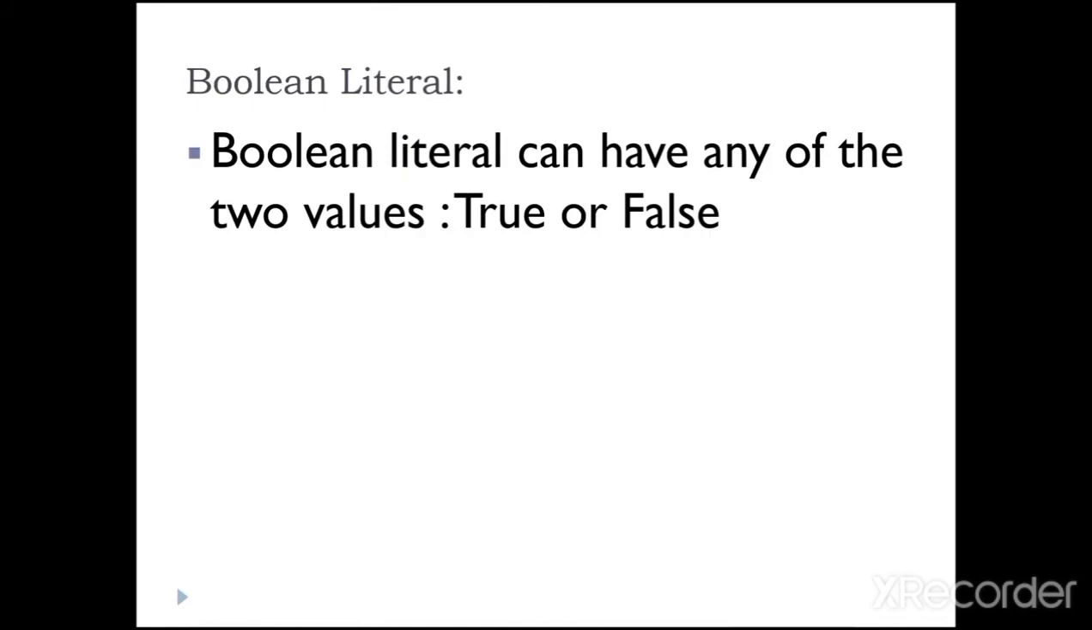The next one is boolean literal. Boolean literal is nothing but any of two values. The condition must be either true or false. Okay. If the condition is true, it returns the true value. Otherwise, it returns the false value inside of the Python program.